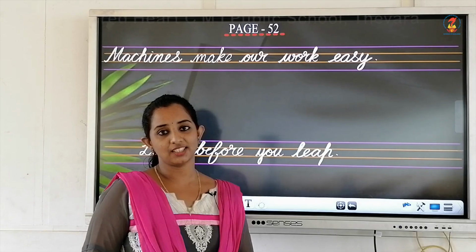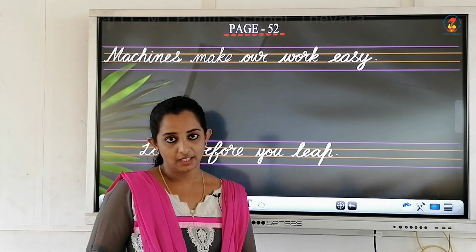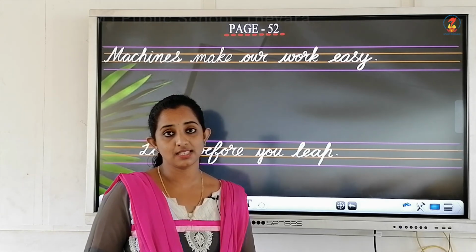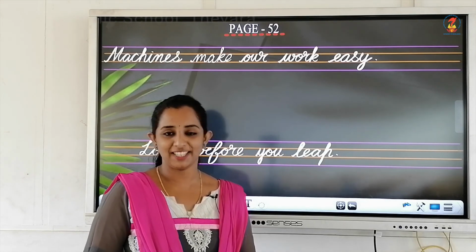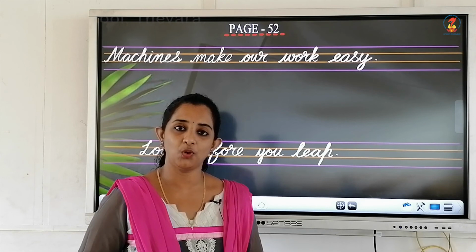So children, these are the 4 sentences for today. If you need, you can learn these sentences as well, and then please do practice this at home also.